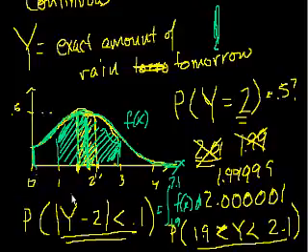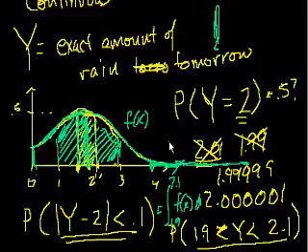And you could say, what's the probability that we have more than 4 inches of rain tomorrow? Then you would start here and you would calculate the area under the curve all the way to infinity, if the curve has area all the way to infinity. And hopefully that's not an infinite number, right? Then your probability won't make any sense. But hopefully if you take this sum, it comes to some number and it'll say, oh, there's only a 10% chance that you have more than 4 inches tomorrow.